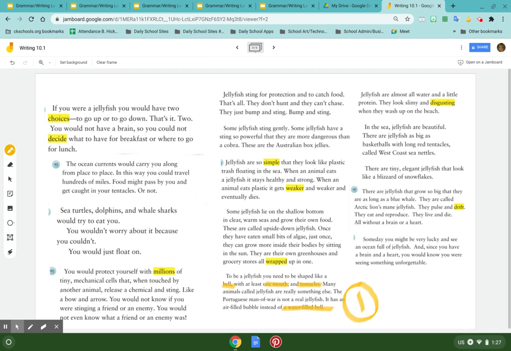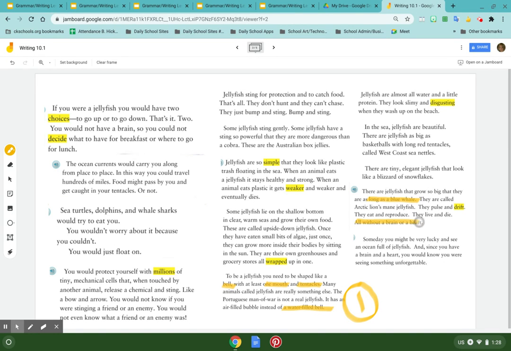All right. Now, the second fact that I really think is really fascinating is how it doesn't have a brain. I think that is really, really cool. If you wanted to add more to the first one, you could say that they grow as long as a blue whale. That's pretty cool. Let's go back to that first one for a minute because I just saw that as I was looking around. But then I want to talk about how